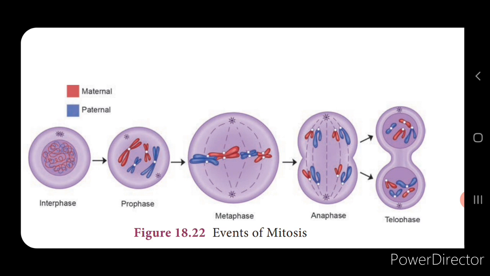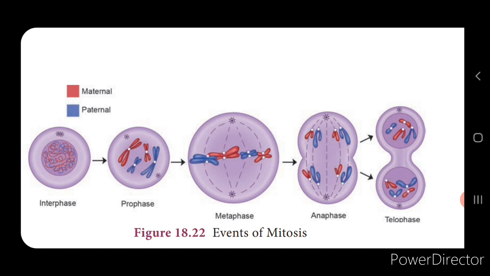Here the nuclear membrane and the nucleolus reappear in each of the daughter nuclei, followed by the karyokinesis. Next we have the cytokinesis. Cytokinesis means division of the cytoplasm into two daughter cells by contraction. It contracts and divides into the two daughter cells.